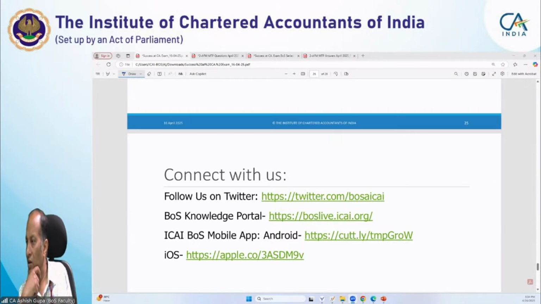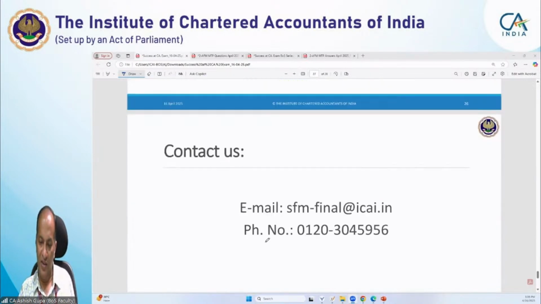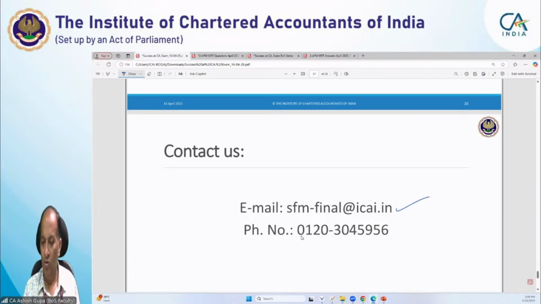Students, if you have any question, you can ask me right now. Even after the session, if you have any query, you can send your email to sfm-final@icai.in, or you can contact me over the telephone, or send your query through the mobile app as well. Don't hesitate to contact me over the telephone because it saves you a lot of time.